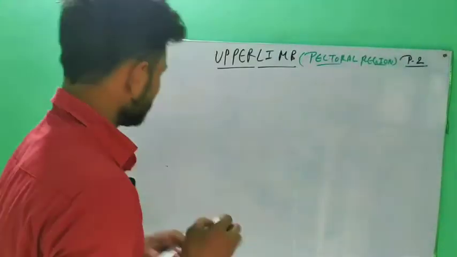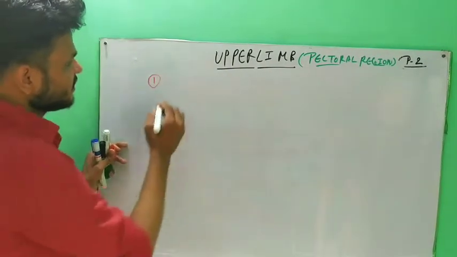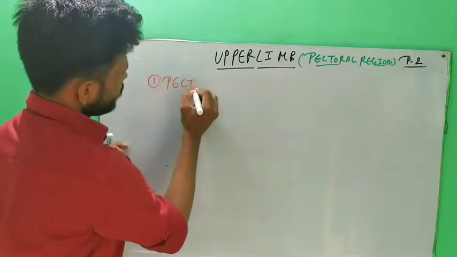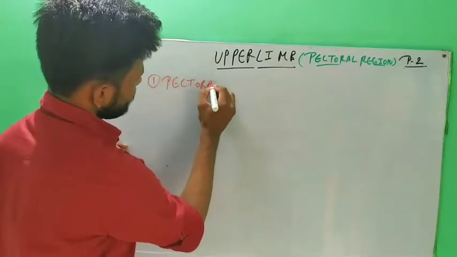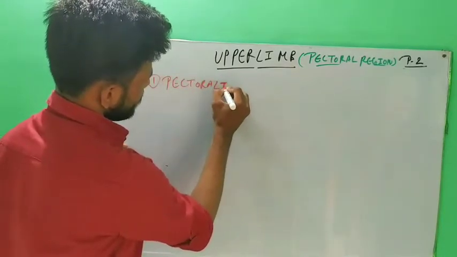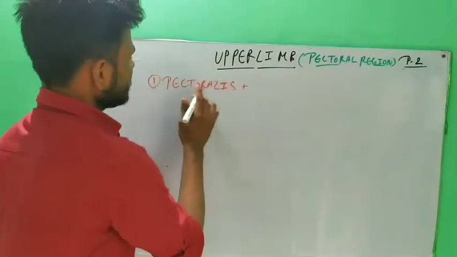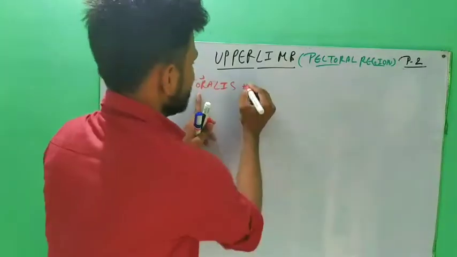The first muscle found on the pectoral region is called pectoralis. It is called pectoralis because it is in the pectoral region.